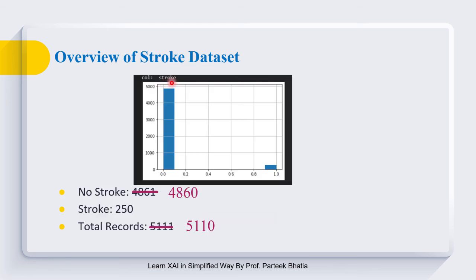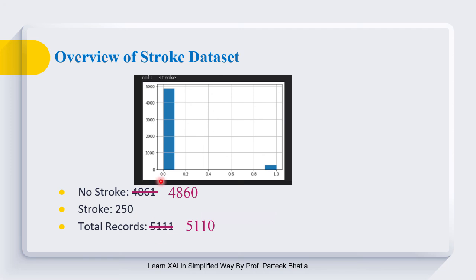And this is the histogram for our class attribute, that is stroke. It's very important to understand that most of our dataset carries stroke value 0, while there are few records which carry stroke value 1. The count of no stroke instances is 4861, while we have only 250 records that carry the value of stroke as 1. We have a total of 5,111 records. This shows our dataset is quite imbalanced.